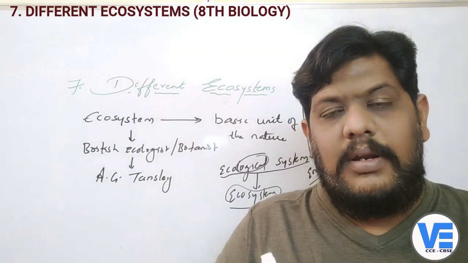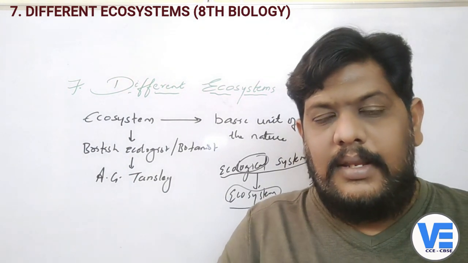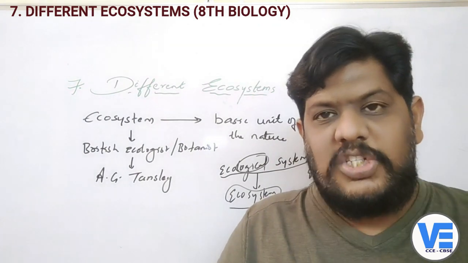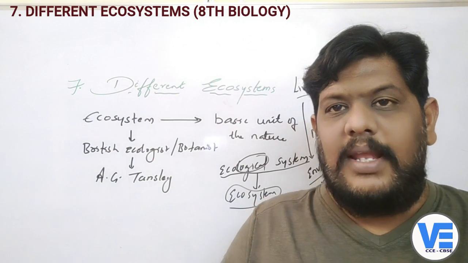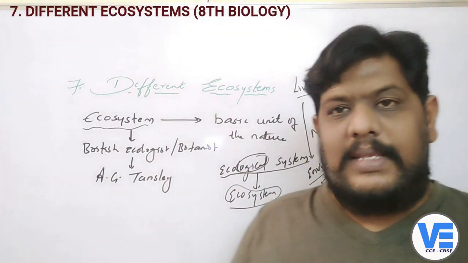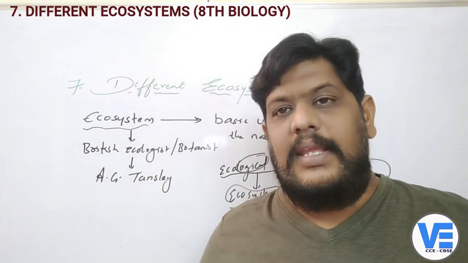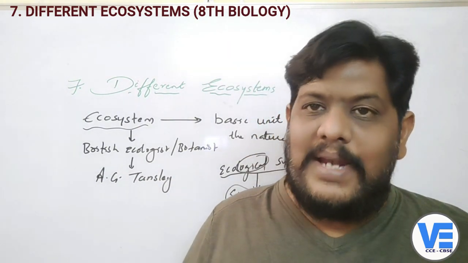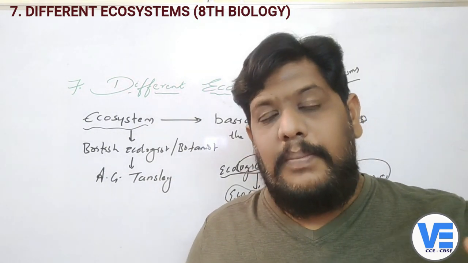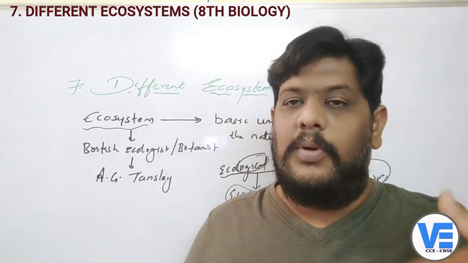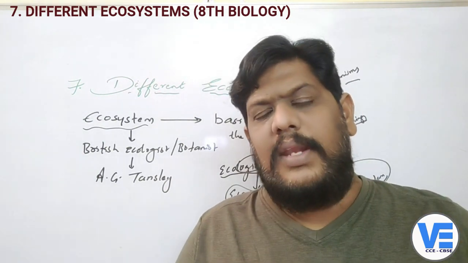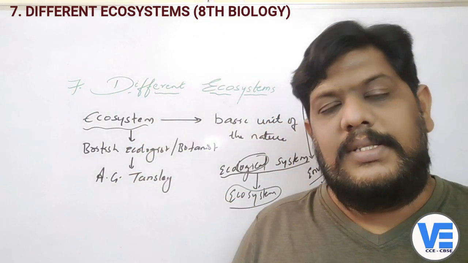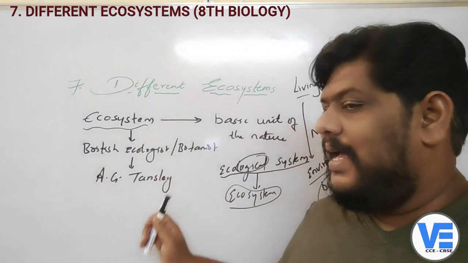So they were studying the kind of dependency, the kind of relationship, between the smaller groups and the larger groups. All these relationships should be studied under the ecosystem. How the animals are dependent on the plants, how the plants are dependent on the animals, how they are dependent on the environment, how they are dependent upon nature. All these things have to be studied under one word, that is the ecosystem. That is how Tansley started his work.